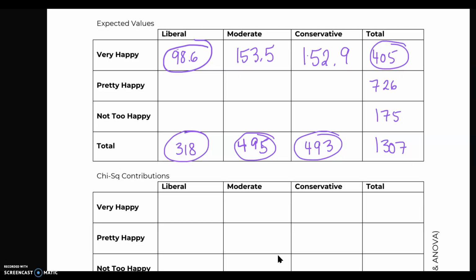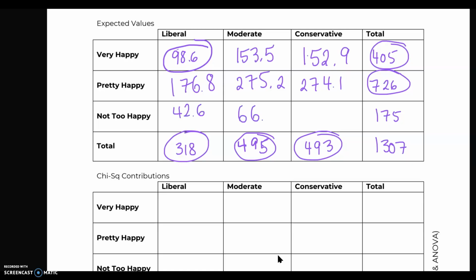So now we would do the pretty happy column. 318 times 726 divided by the grand total gives us 176.8. 495 times 726 divided by the total is 275.2. And so on, calculating that for each of them.